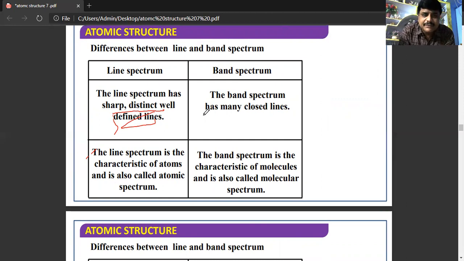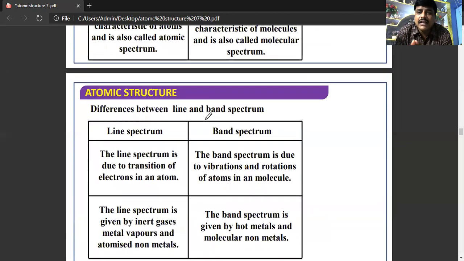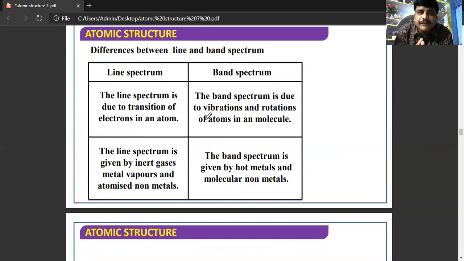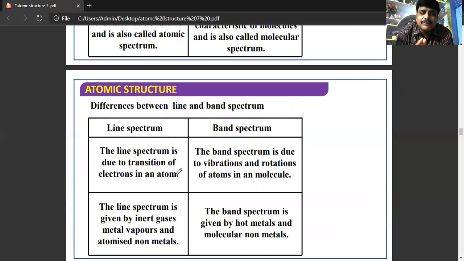So see here, the line spectrum is the characteristic of atoms, and that spectrum is known as atomic spectrum, whereas band spectrum is the characteristic of molecules and is otherwise known as molecular spectrum. If you see the difference, line spectrum is due to transition of electrons, that means changing or movement of electrons in an atom, whereas the band spectrum is due to vibrations and rotations of atoms.